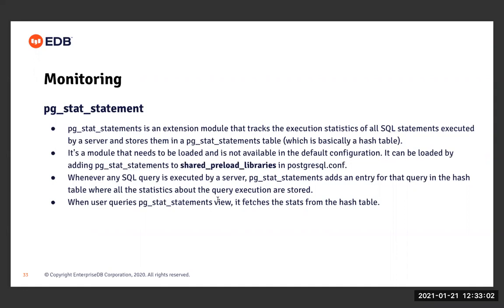Whenever any SQL query is executed by a server, pg_stat_statements adds an entry for that SQL query into the hash table, where all the statistics about the query executions are stored, right? And when a user queries the pg_stat_statements view, it fetches the stats from the hash table and shows them to the user.